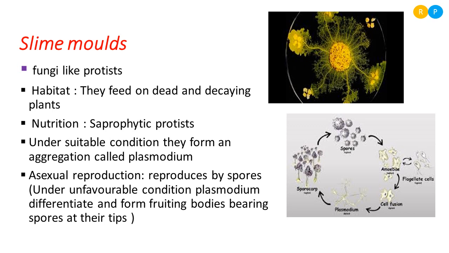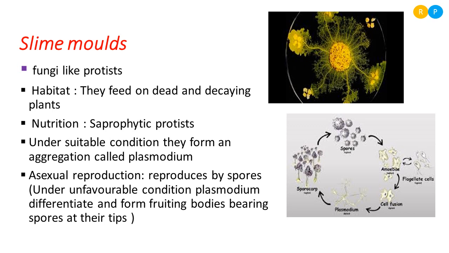So it will carry spores towards different areas, and when it gets a suitable environment there, it will germinate and again form new plasmodium. So this is how the continuation of generation takes place in the slime mold. So you have to concentrate on all the characteristic features of slime mold.